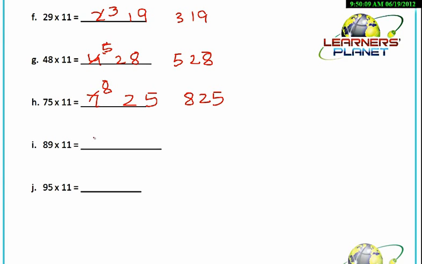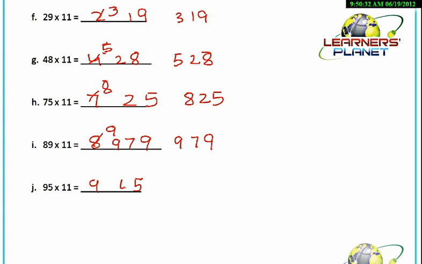Similarly, 89 into 11, write 8 over here, 9 over here. 8 plus 9 will give you 17. We write 7 here and 1 will be carried. 8 plus 1, 9. So the answer will be 979.